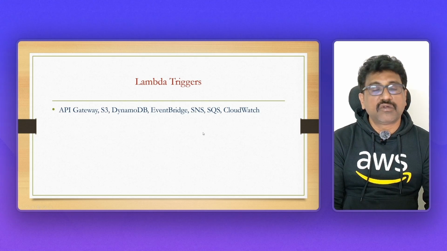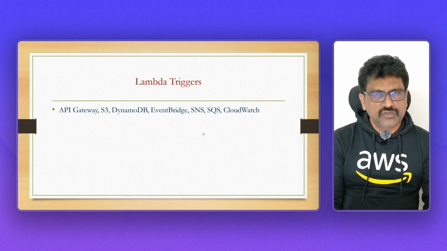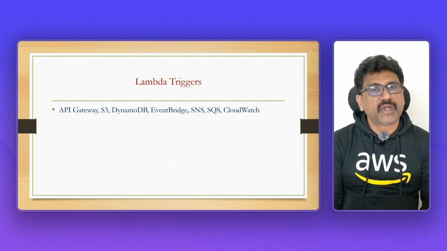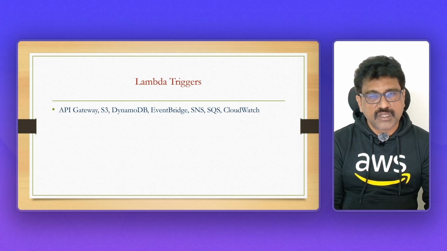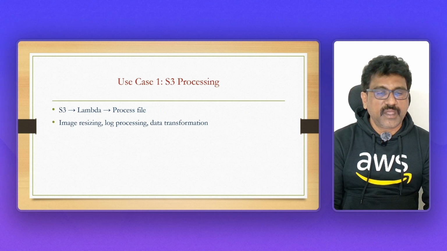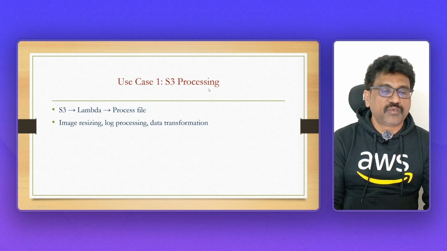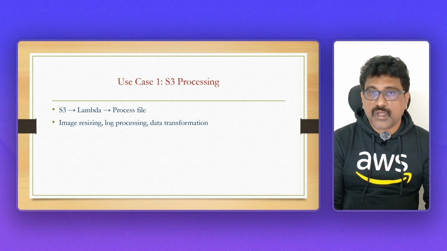And CloudWatch. CloudWatch will be monitoring other services, so by integrating with CloudWatch, you can do that. Use case one, S3 processing. See here, S3 and Lambda. If you integrate Lambda with S3, then if something happens, such as a data upload, and you want to start Lambda, you can just do that.